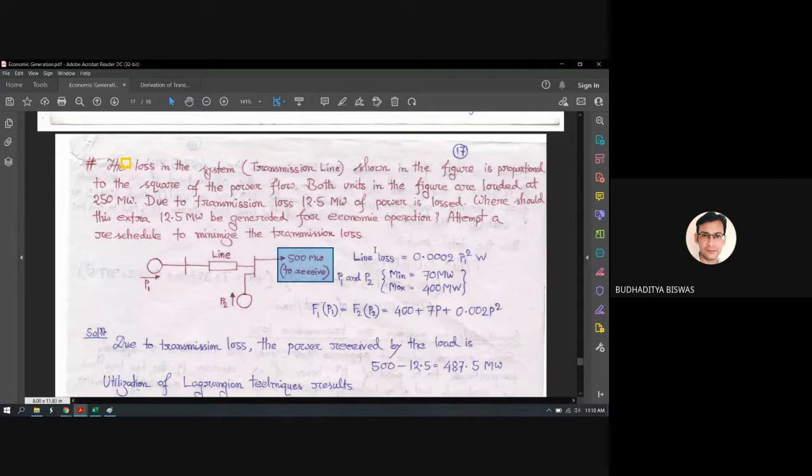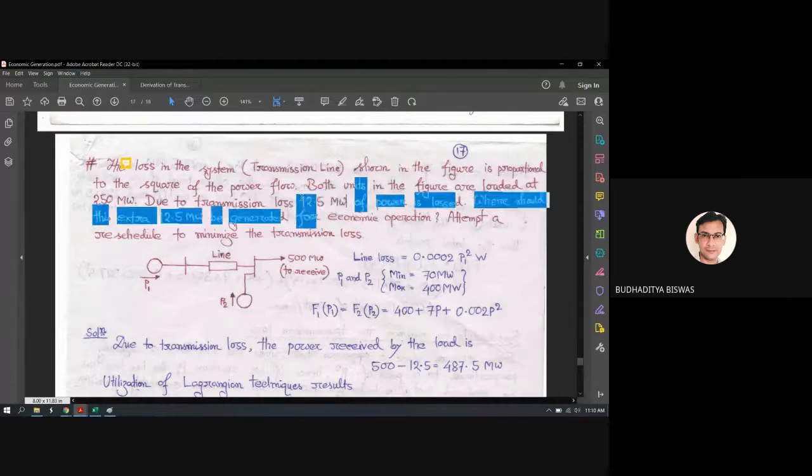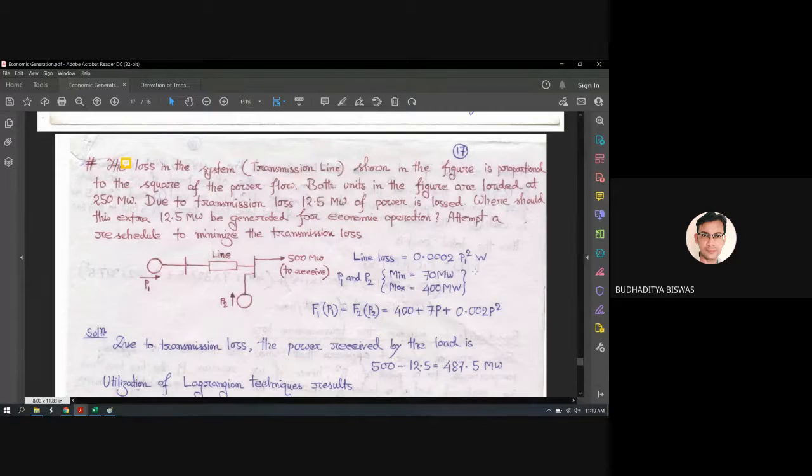And the second question is to attempt a reschedule to minimize this transmission loss. So we try to minimize the transmission loss, the 12.5 megawatt. This is a very important question, also a very interesting question. Once you are able to understand the solution, it will be easier for you to do the problem on your own.